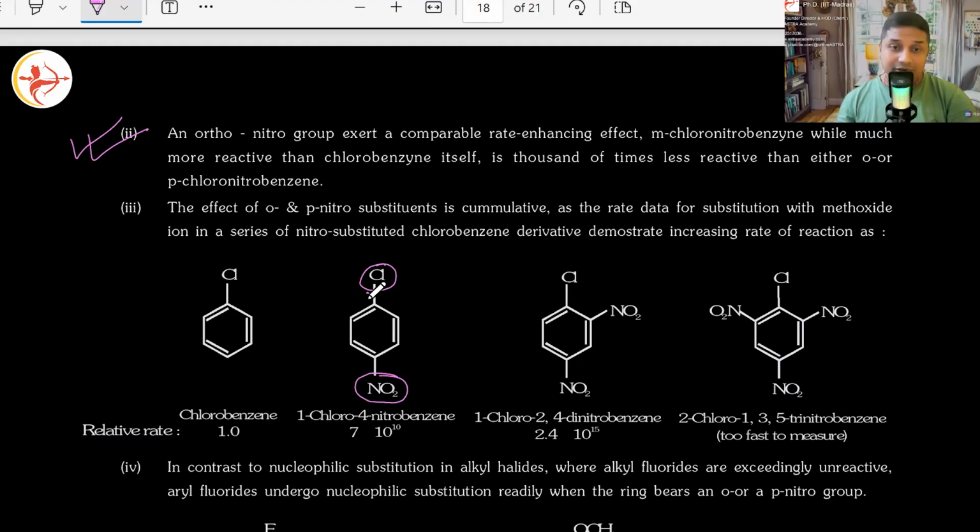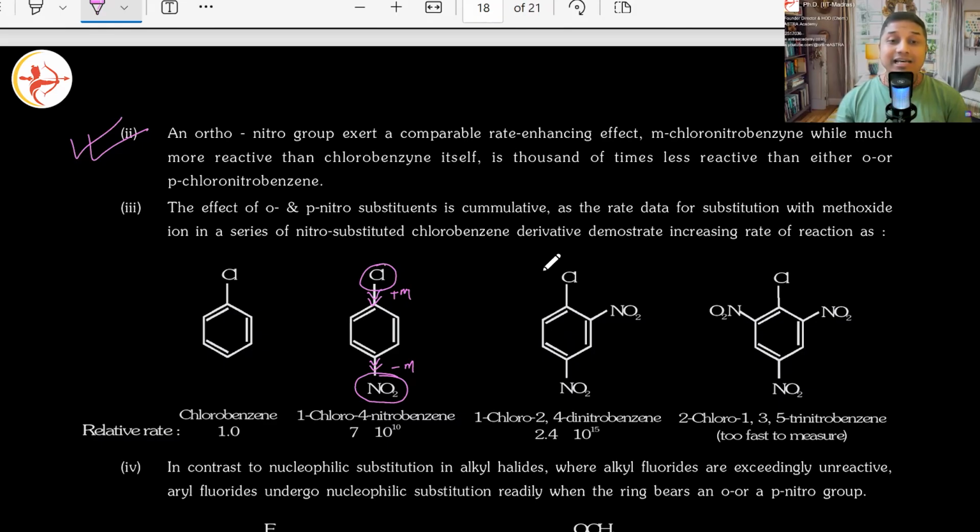Chlorine is giving its electron via plus M effect, and nitro is pulling the electrons, decreasing the electron density over the arene ring via minus M effect. I hope you remember. Via all that process, basically the carbon bearing chlorine is becoming the most electron deficient site.